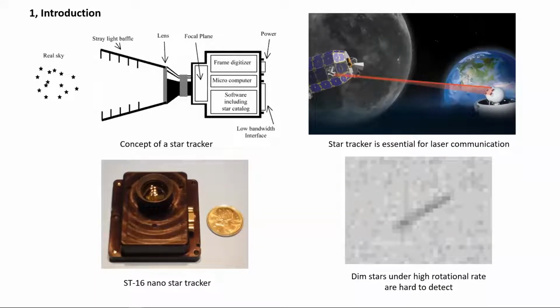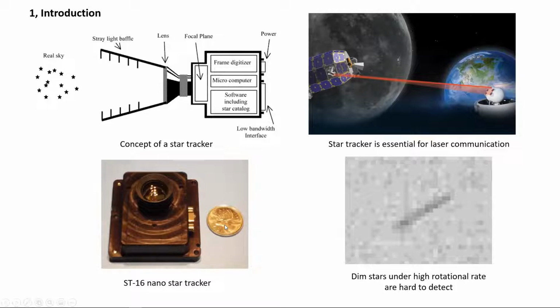Introduction. The star tracker is the most accurate attitude sensor available for spacecraft. It is essential for all kinds of space missions, including laser communication. Historically, star trackers are very large and very expensive, but recently several low-cost nanostar trackers have been developed, such as the ST16 nanostar tracker here.